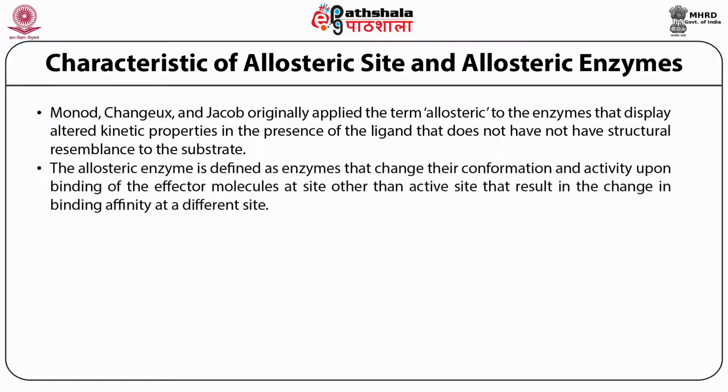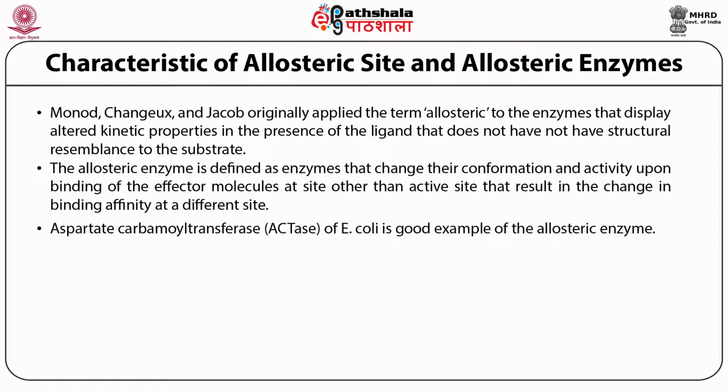An allosteric enzyme is defined as an enzyme that changes its conformation and activity upon binding of an effector molecule at a site other than the active site, which results in a change in binding affinity at different sites. Aspartate carbamoyltransferase, also known as ATCase, is a good example of an allosteric enzyme.